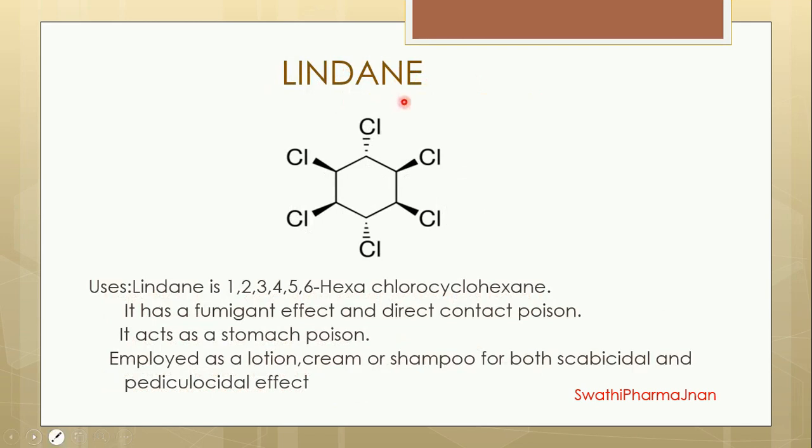The next drug which can be used as a scabicidal or pediculoside agent is lindane. It has a single cyclohexane structure, to which 6 chloro groups are attached at all 6 positions. Such a simple structure. The chemical name of lindane is 1,2,3,4,5,6-hexachlorocyclohexane.